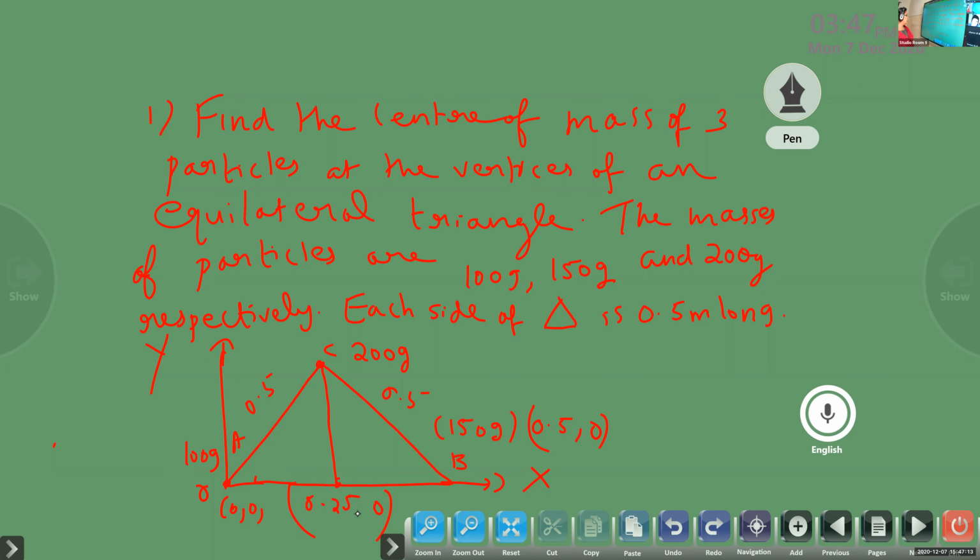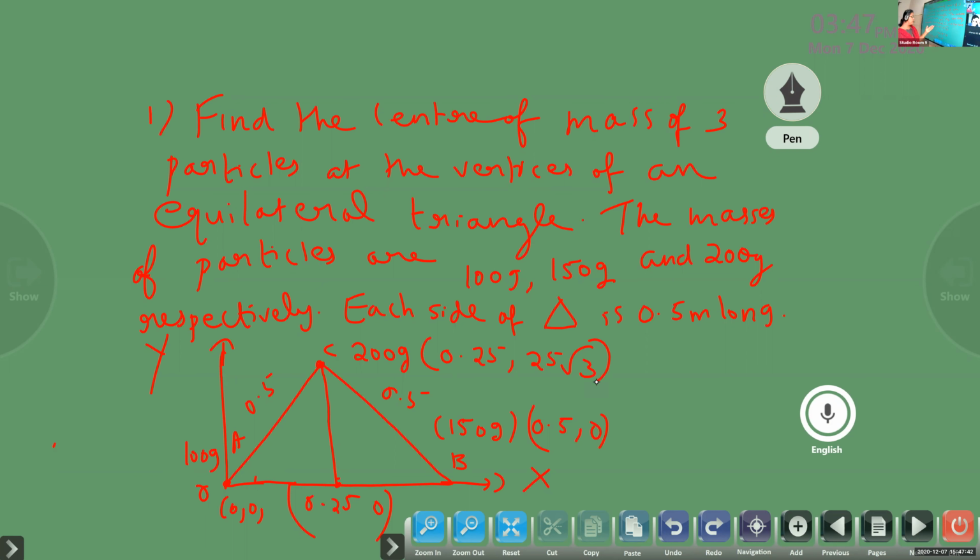And if you solve this, you already know the mass, no? So when you solve it, you will get at this point 0.25, 0.25 root 3. There's one rule for an equilateral triangle, one-third of some side. You can use the Pythagoras theorem also, no problem. This is 90 degree. So there's a theorem, I think, in the case of a right-angled triangle.